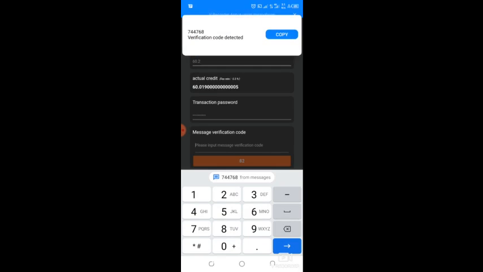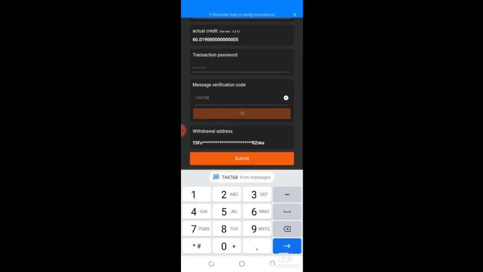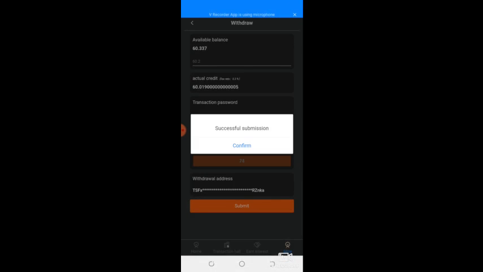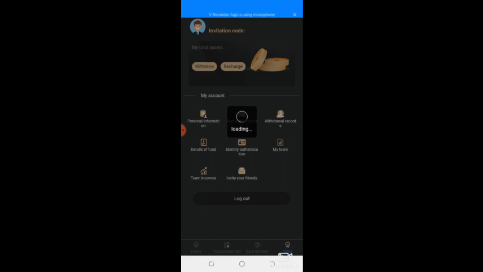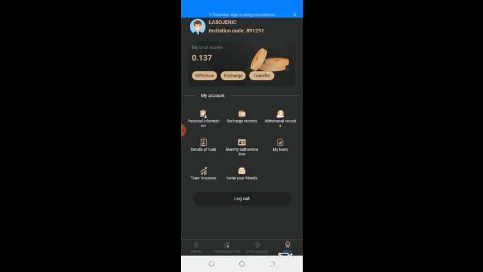Let me input it. So that's all. Then I click on submit. Submission successful, confirm. All right, so I'm going to wait for it to appear in my wallet address.